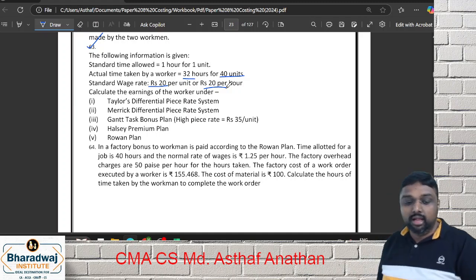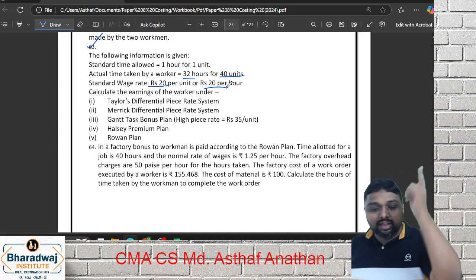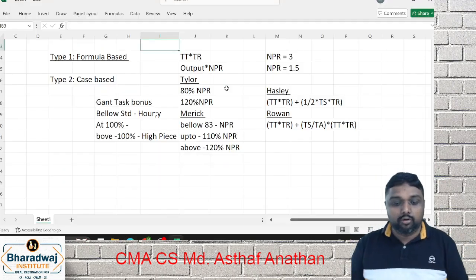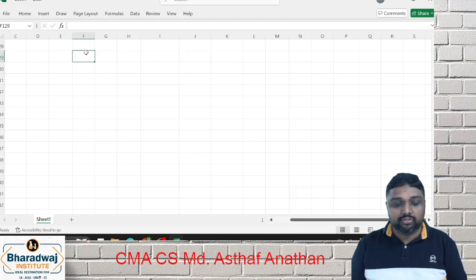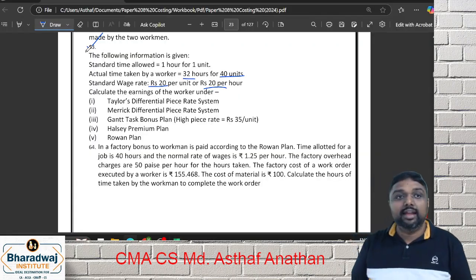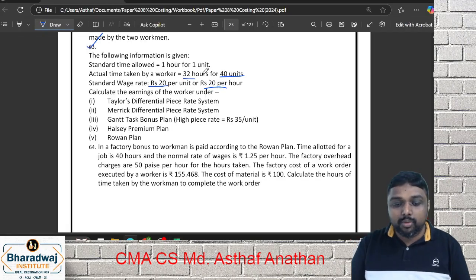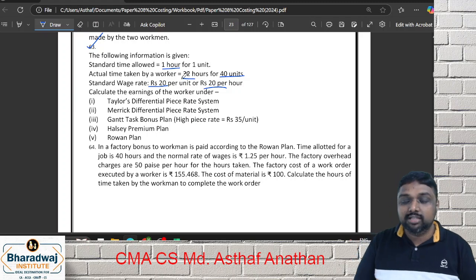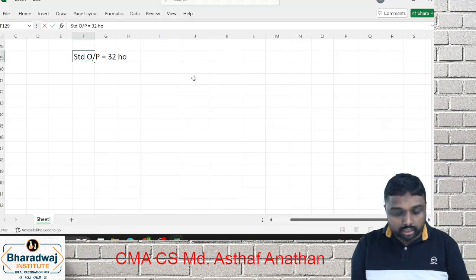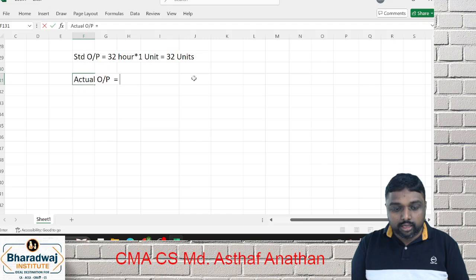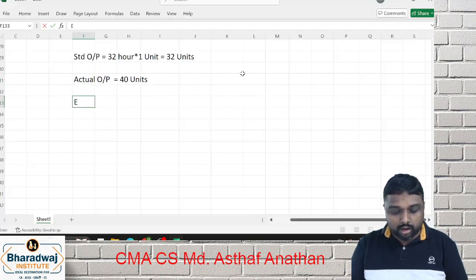Now they are asking each method: Taylor differential, Merrick, Gantt task, Halsey and Rowan. I know you are ready. I am also ready. Let's start. It is a previous year question. So first we'll do it forward. Taylor. For Taylor differential, you should understand what the standard output is. Standard output, how many? 1 hour, 1 unit. How many hours is the work day? 32 hours. So 32 hours, 1 unit per hour, standard output must be what? 32. What is the actual output? He produced in 32 hours how many units? 40 units. So you can go forward.